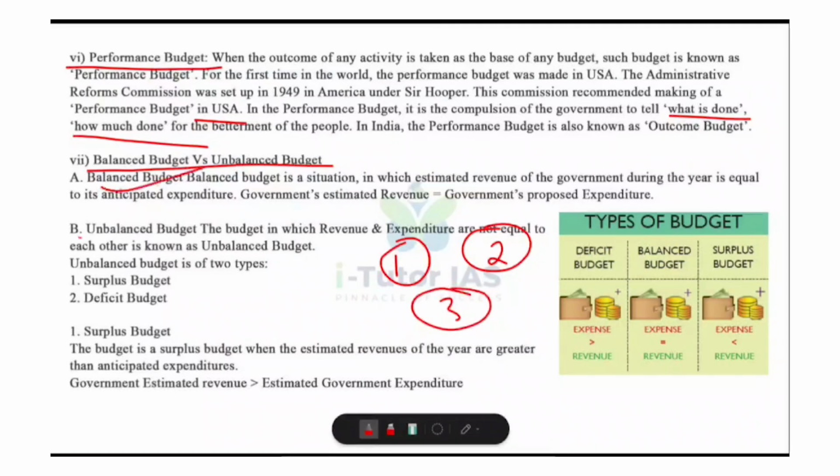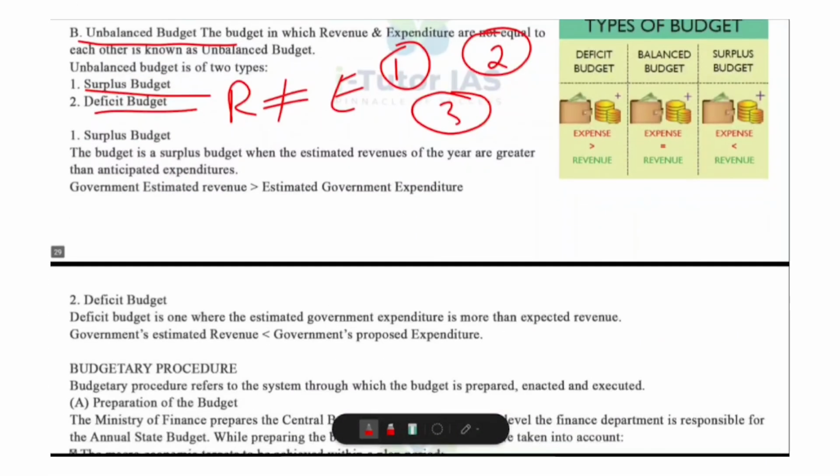And what is called unbalanced budget? A budget is called unbalanced when the government's revenue and expenditure are not equal. In simple words, revenue is not equal to expenditure. And these unbalanced budgets are of two types: surplus budget and deficit budget. Surplus budget.